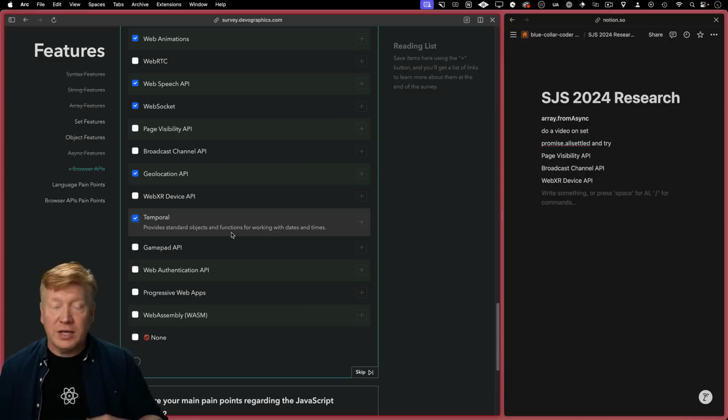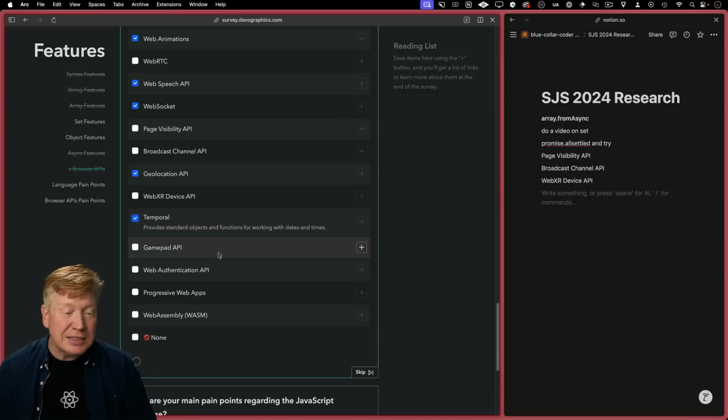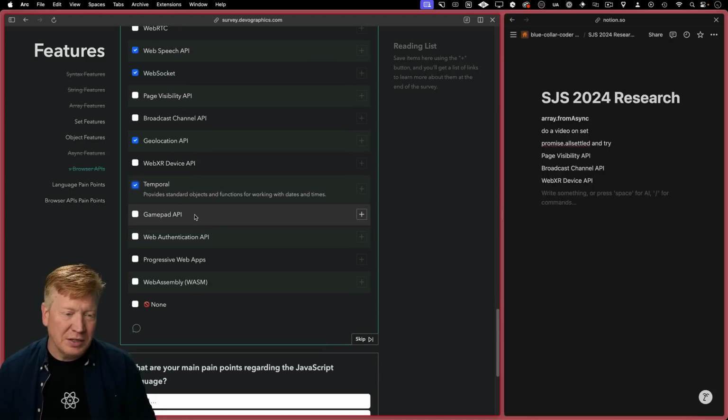Temporal. So that's some new date-based functions. I have used it. I can't remember exactly what I thought about it. I don't remember thinking too much about it. You really want just like this add, subtract a day, that sort of thing. I don't remember if that's in there, but if it's not, then that's not great.